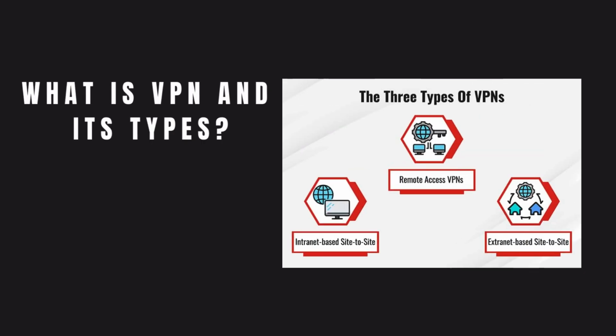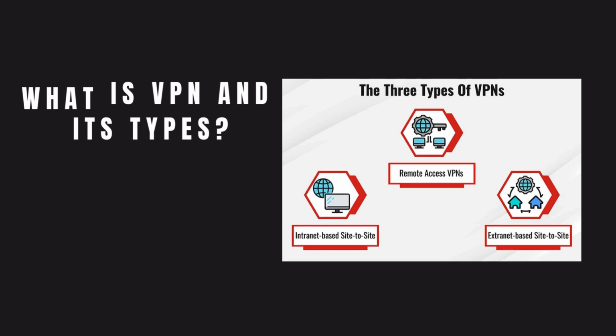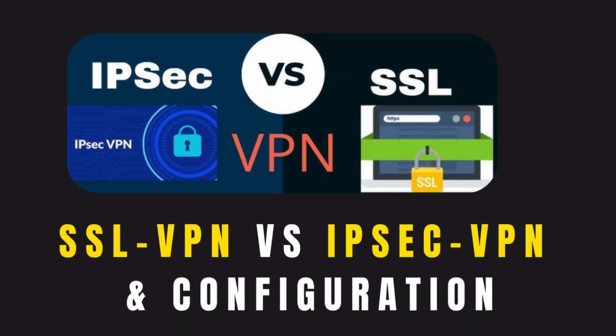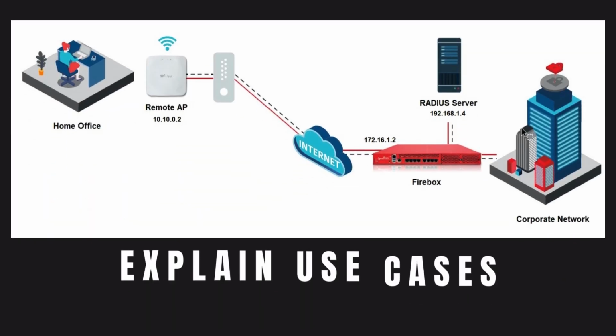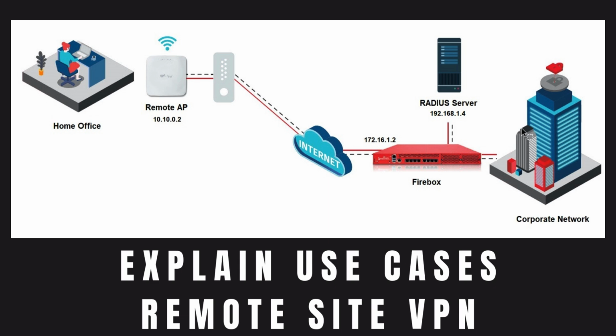Third, what is a VPN and its types? Types like site-to-site VPN, remote access VPN. Then, what is the difference between SSL and IPsec VPN? How is it configured? Explain use cases. For instance, use remote access VPN to secure connection for remote employees.